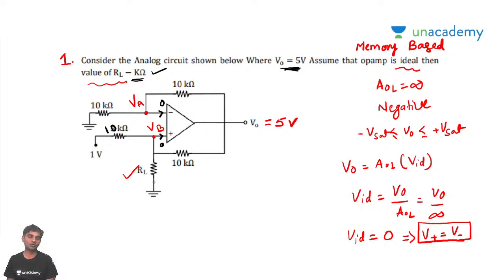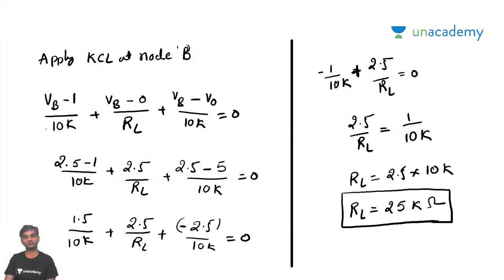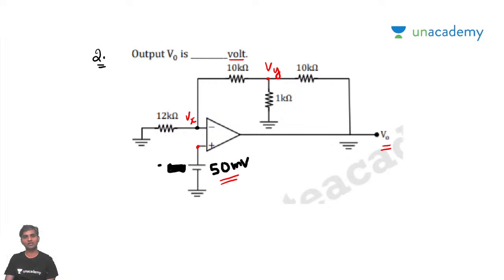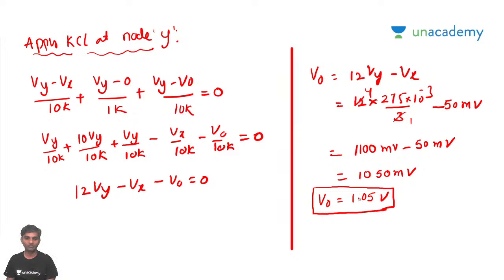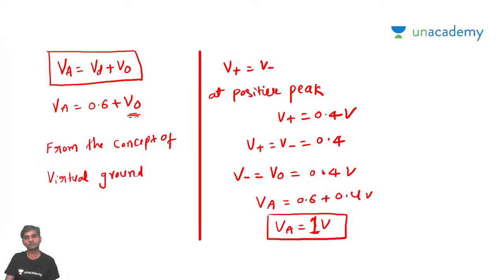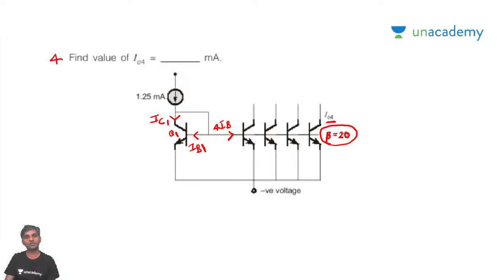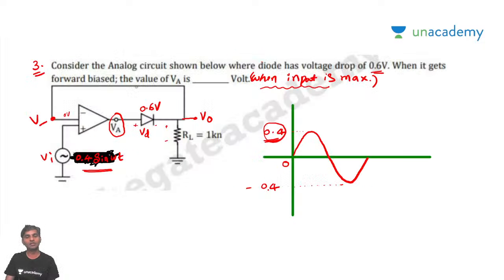The unknown load resistance RL is going to be 25 kilo ohms, and then the second question was he asked for V0. V0, I think what I got is going to be 1.05 volts, 1.05 volts.